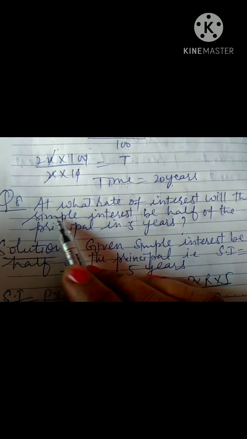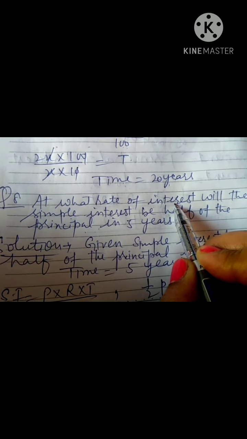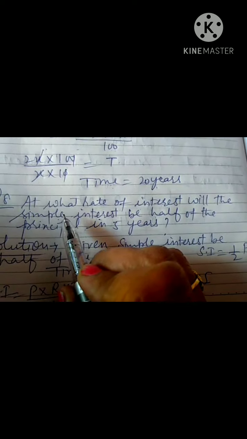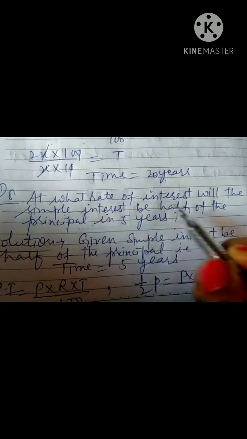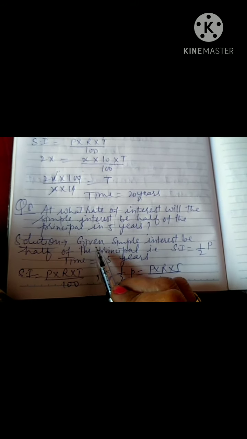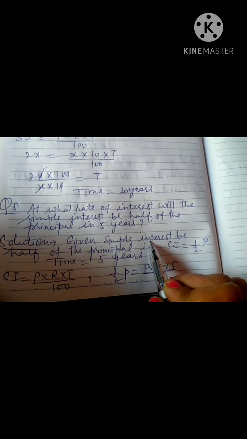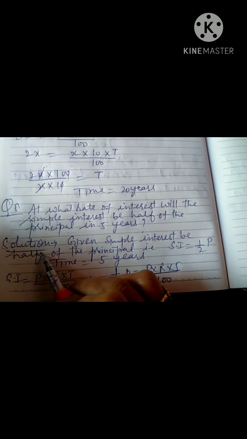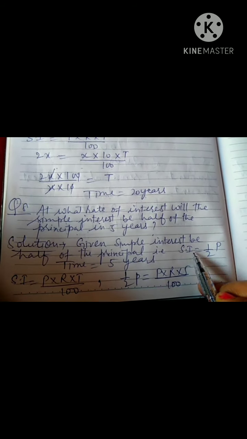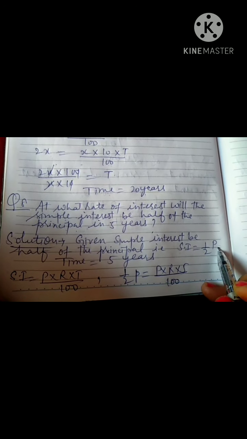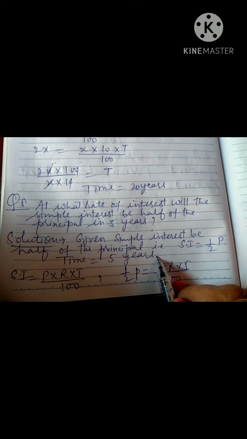Here you are asked to find the rate of interest, capital R. In the solution, you will write: given that simple interest will be half of the principal, that is simple interest is equal to half of P, and time is given, that is 5 years.